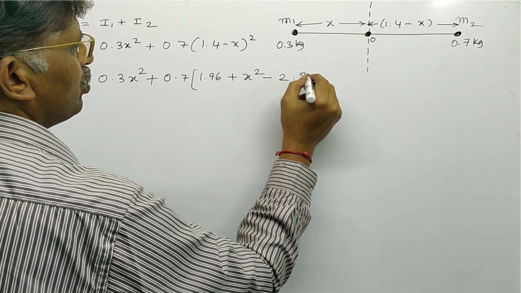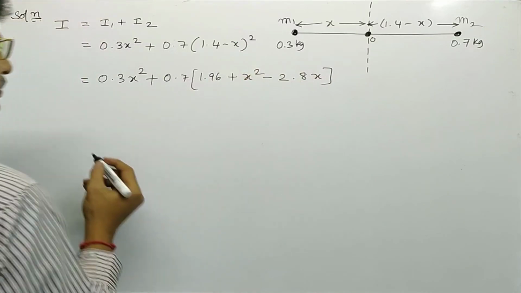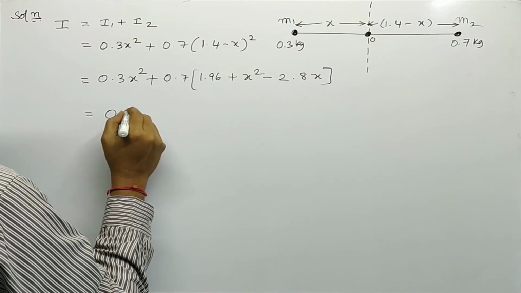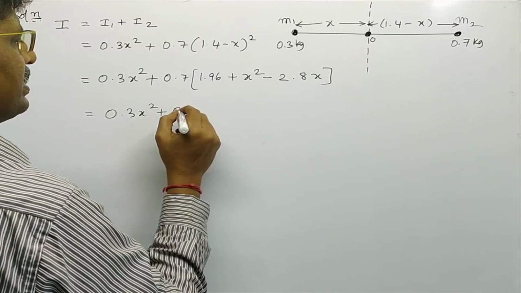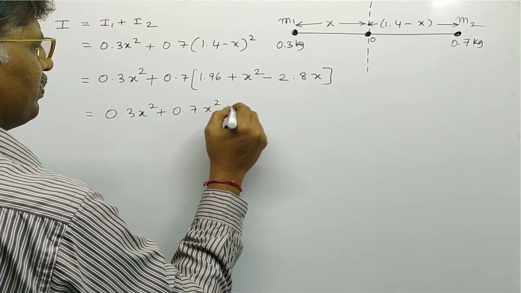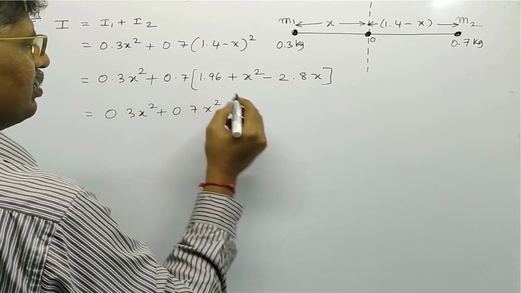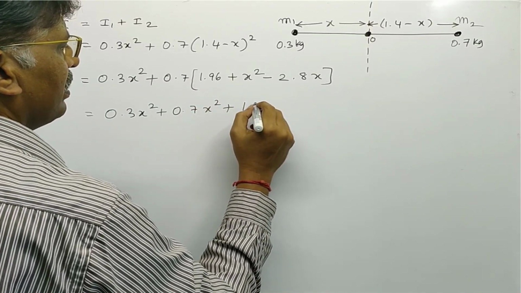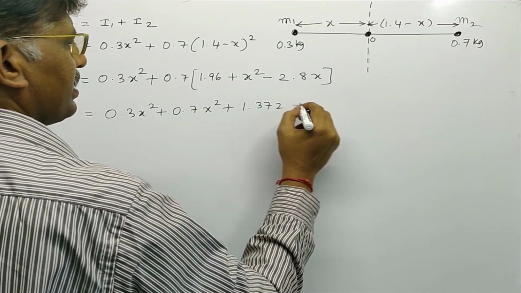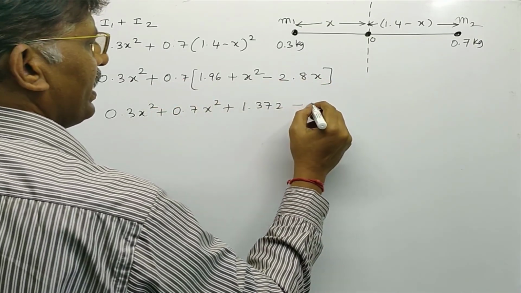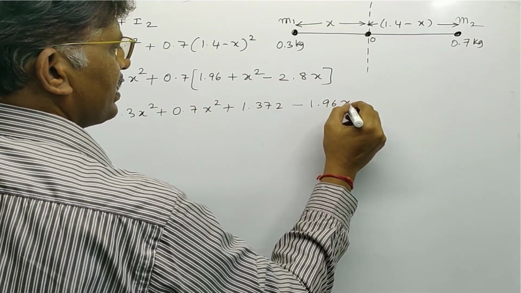That is equal to 0.3 x square plus 0.7 x square plus 0.7 into 1.96, that is 1.372, minus 0.7 into 2.8 x, that is 1.96 x.